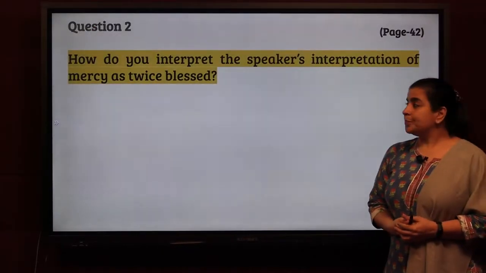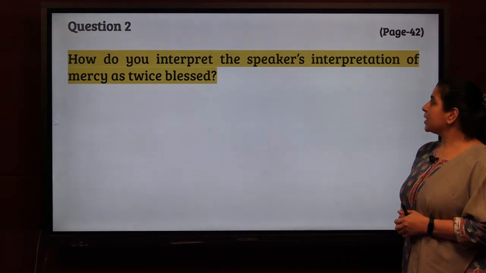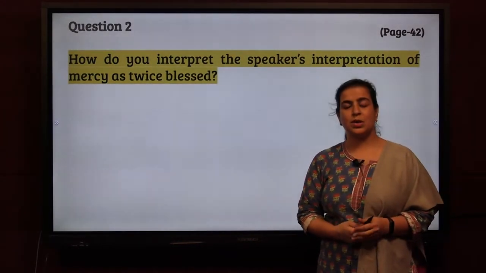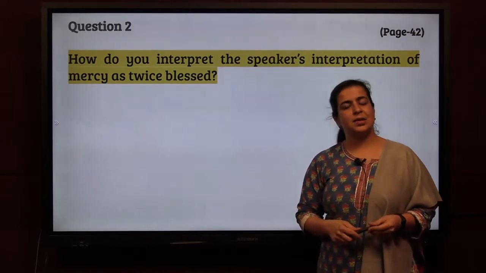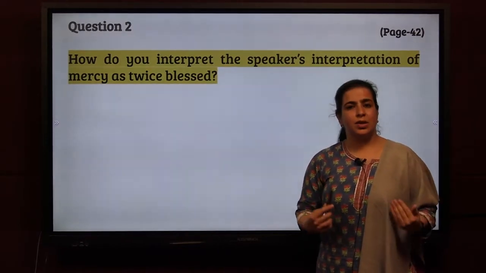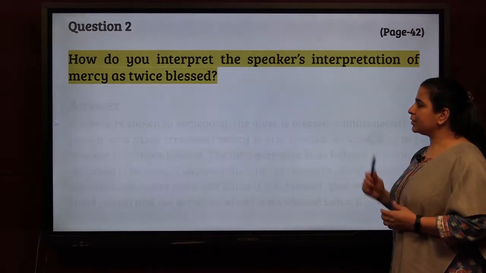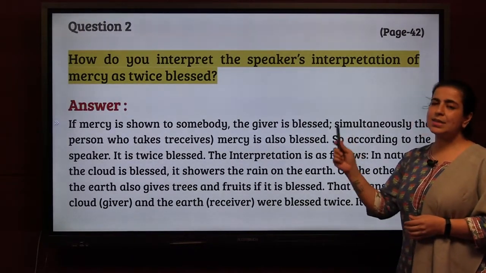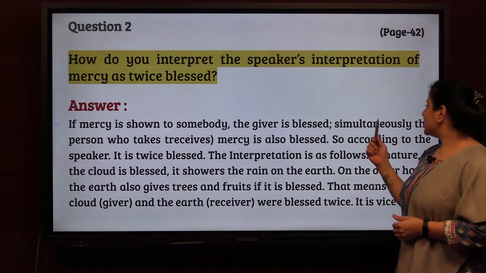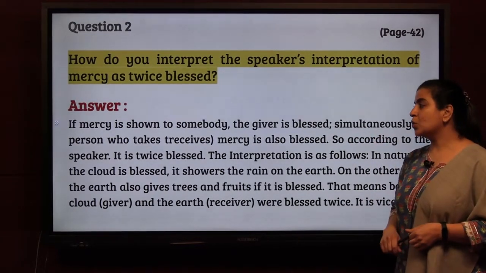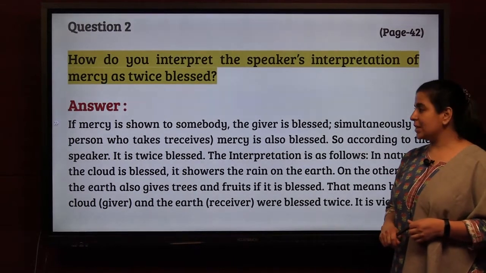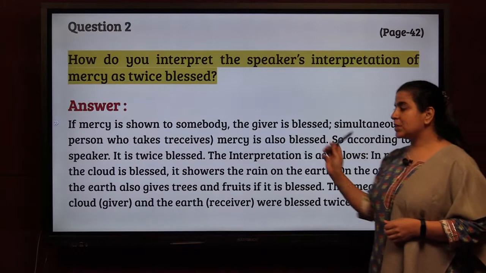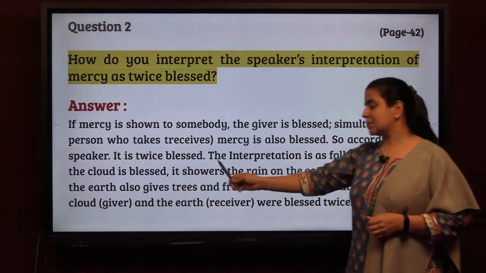Question 2. How do you interpret the speaker's interpretation of mercy as twice blessed? What does he want to say when he says that when you give mercy, it is blessed to the giver and the taker? Let's elaborate it. If mercy is shown to somebody, the giver is definitely blessed. Simultaneously, the person who receives mercy is also blessed. So, according to the speaker, it is twice blessed.